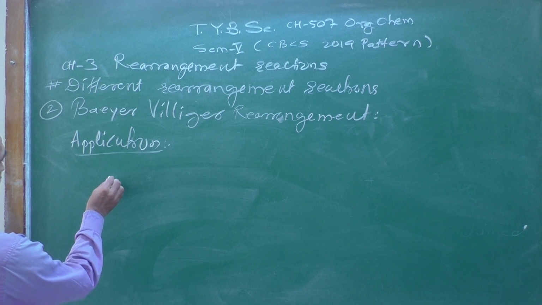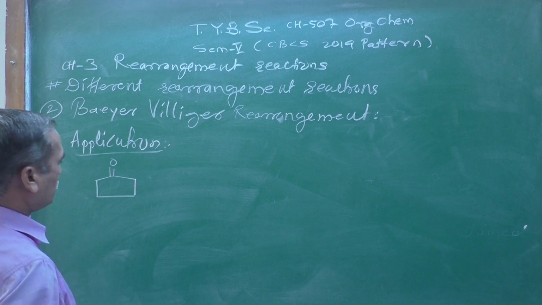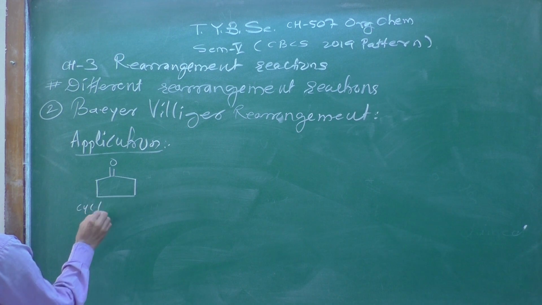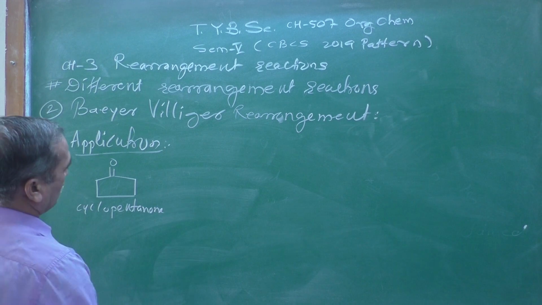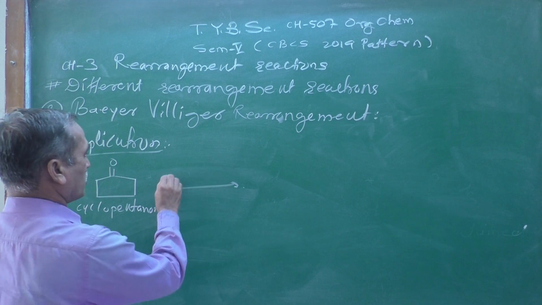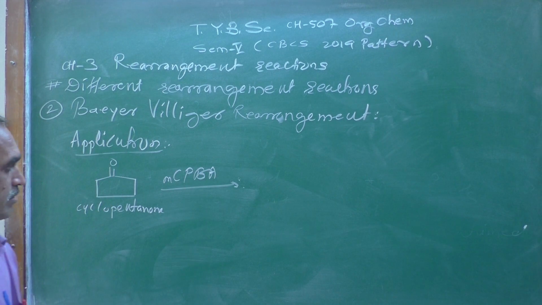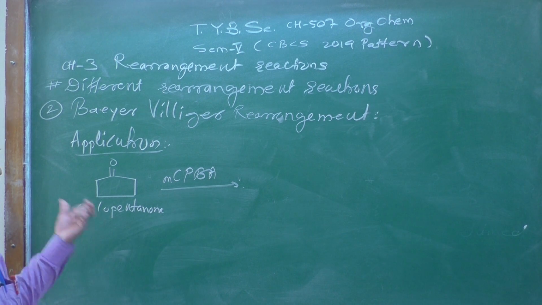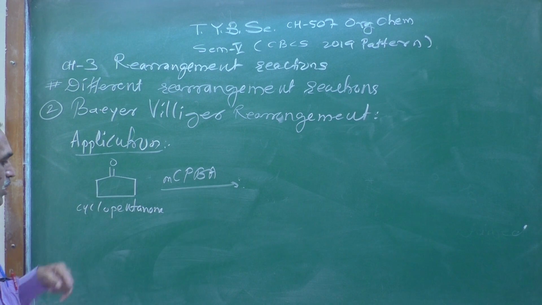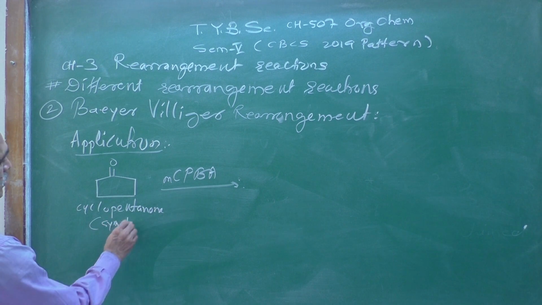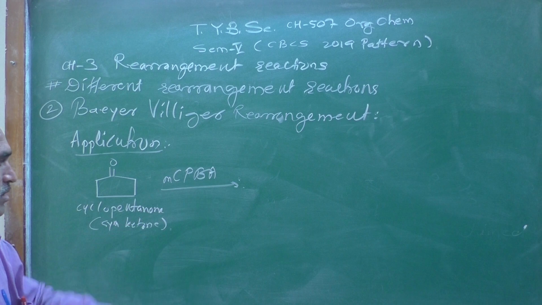Suppose you have a cyclic ketone. Let me show over here. This is a cyclopentanone, one of the examples. When it is treated with metachloroperbenzoic acid, what could be the product formed here? See the starting material, which is a symmetrical ketone, and therefore there is an insertion of oxygen.